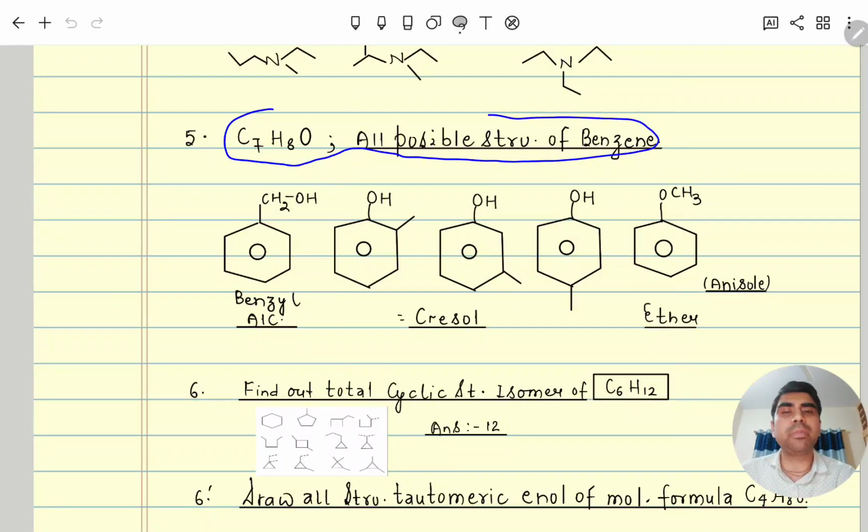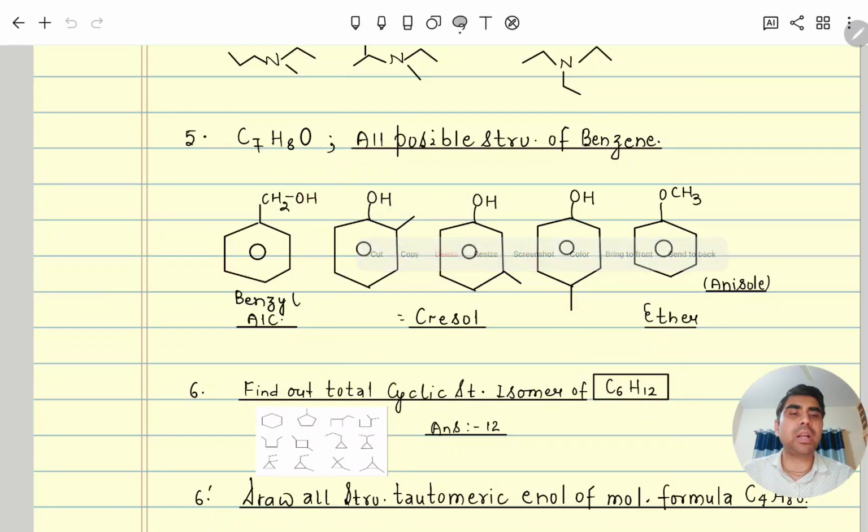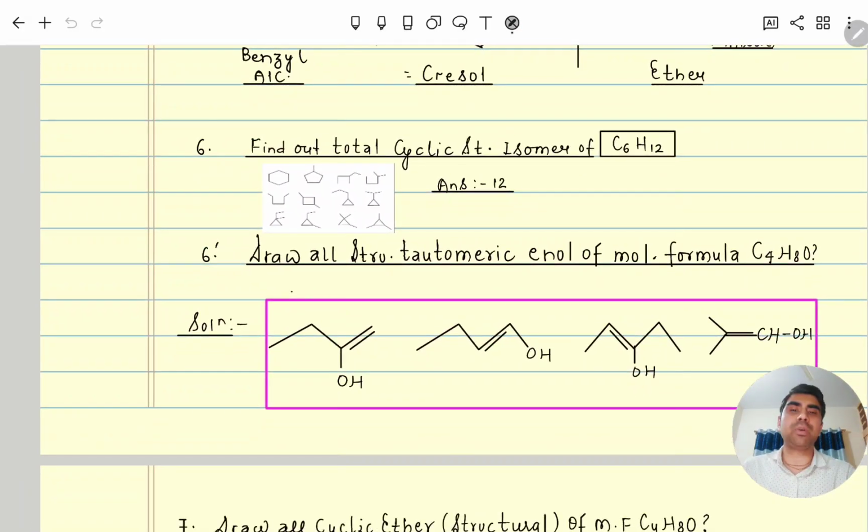C7H8O. So all possible benzene structures in that. This is the benzene structure, meaning 6 carbon and 6 hydrogen. In that, 1 hydrogen we remove and keep CH2OH or OH. So this will be ortho, then meta and para, and one will be ether, anisole. So like that total 6. Similarly, find out the total number of cyclic structures for this formula. Similarly, draw all structural tautomeric enol molecular formula.